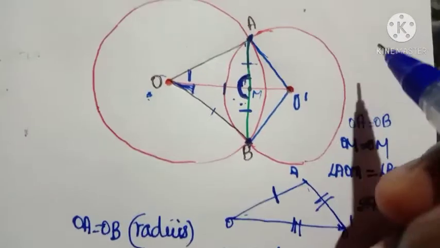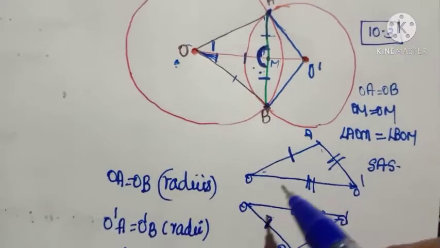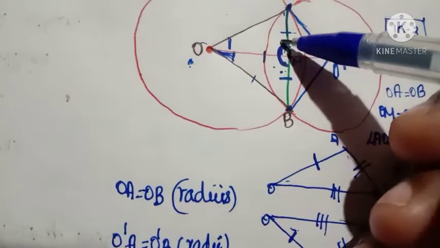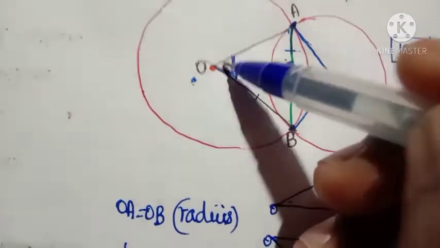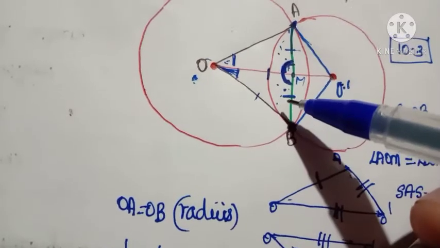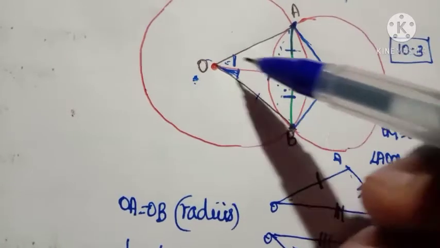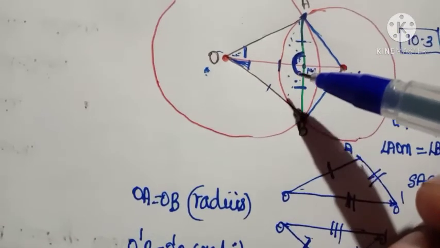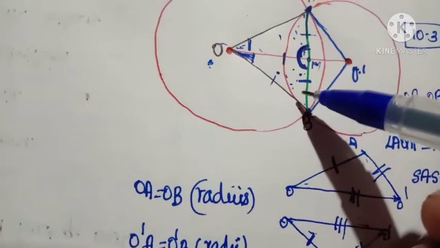So that's about exercise 10.3. Listen, this question is very important. Write and study. In this question we took two separate pairs of triangles. One is AOO dash and BOO dash, and proved these two triangles are congruent by SSS congruence rule. Then we considered triangle AOM and triangle BOM, and proved these two triangles are congruent by SAS.